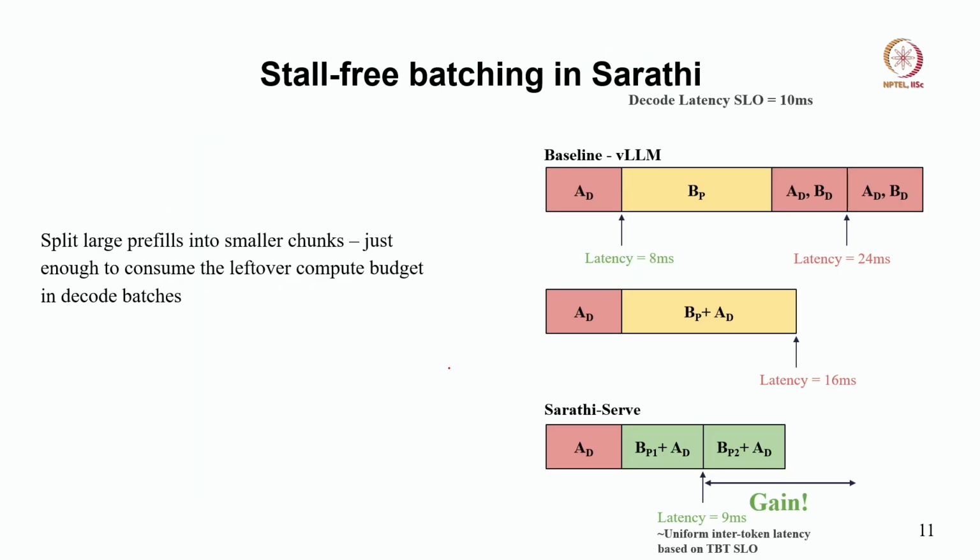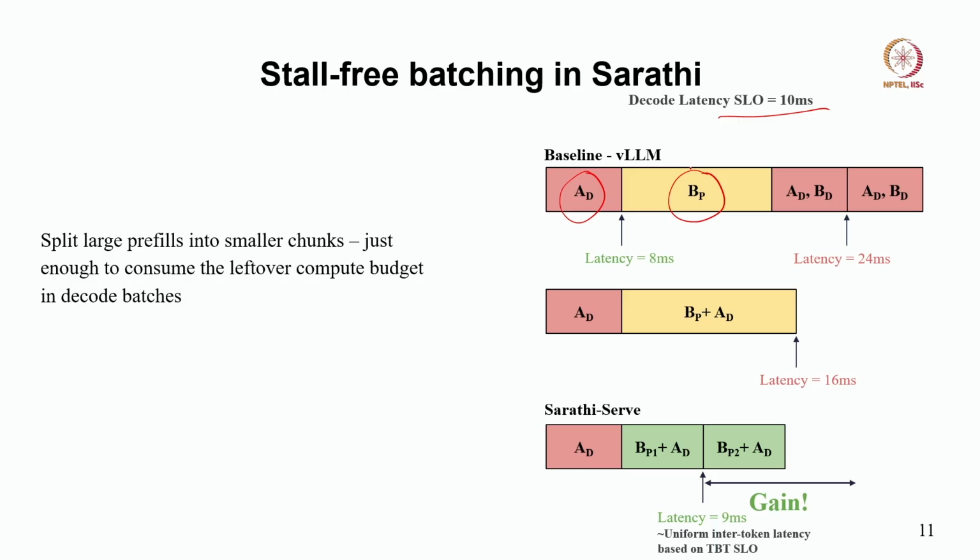Now let us see how Sarathi actually works. So, we already saw that, let us say the service level objective of decode is only 10 millisecond. Now, the baseline is vLLM, which is a prefill prioritizing policy. So, here the decode of request A was going on, and then the prefill of B is scheduled.